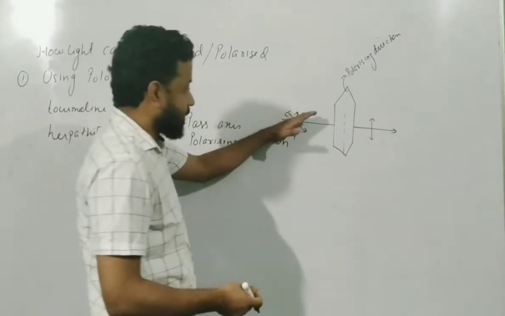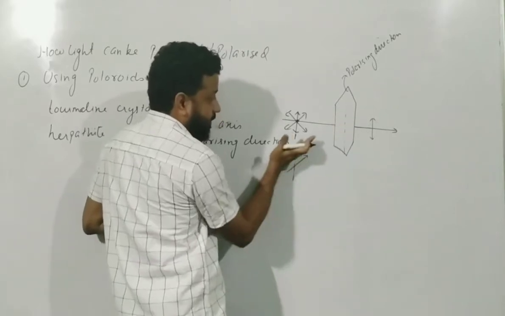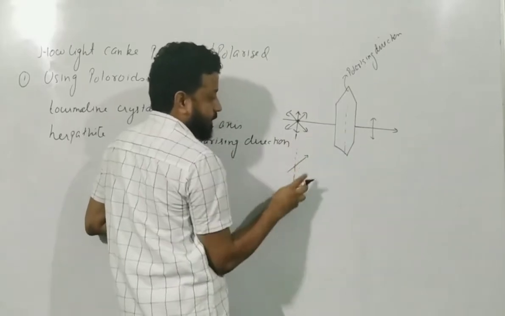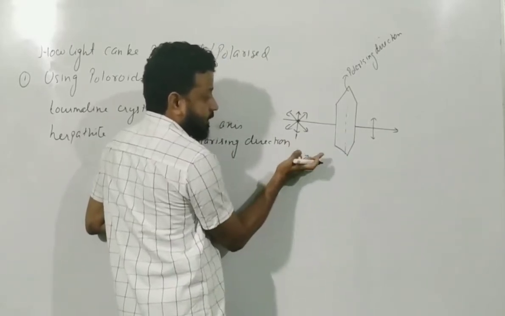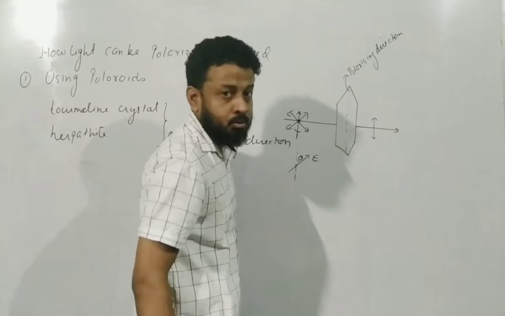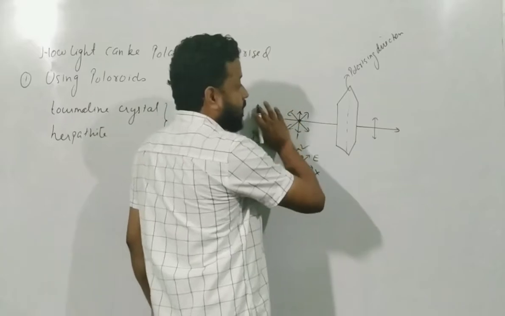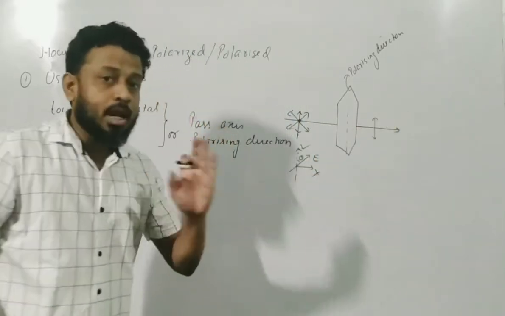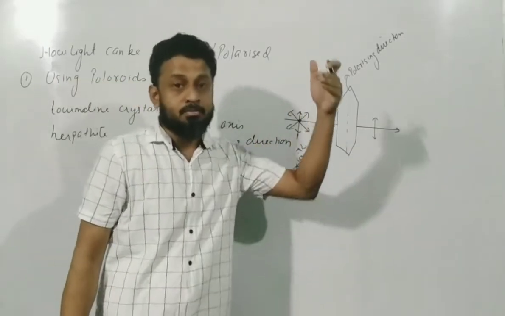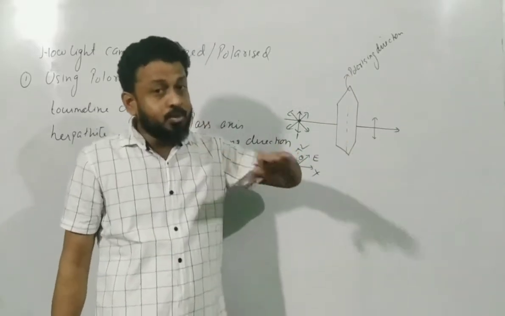What about the other one? This is my pass axis, and this is the vibration. The component parallel to the pass axis will be allowed to pass. If I consider this angle as theta and the electric field as E, then E cos theta will pass, but E sin theta will be filtered out. Ultimately, the electric field vibrations allowed to pass are those which have a component in the direction of the pass axis, or which are already aligned with it.